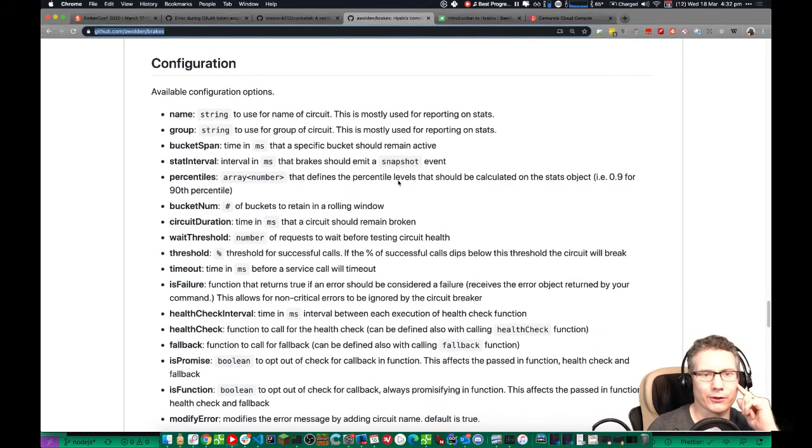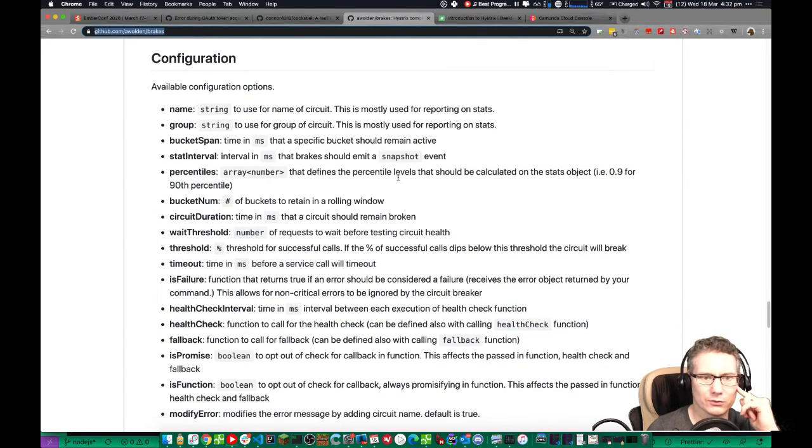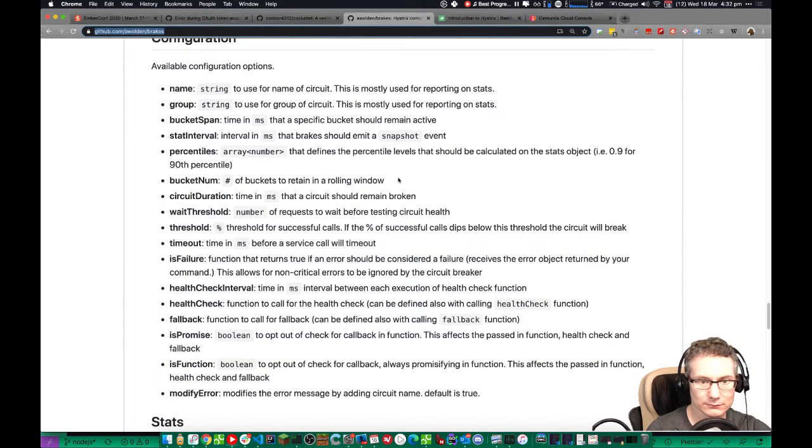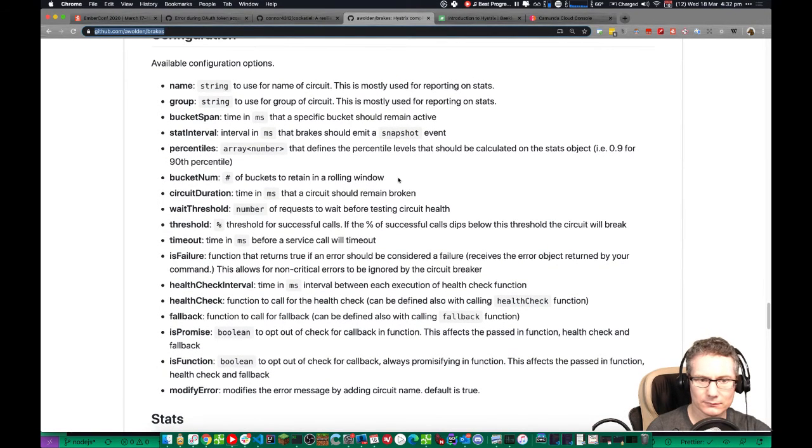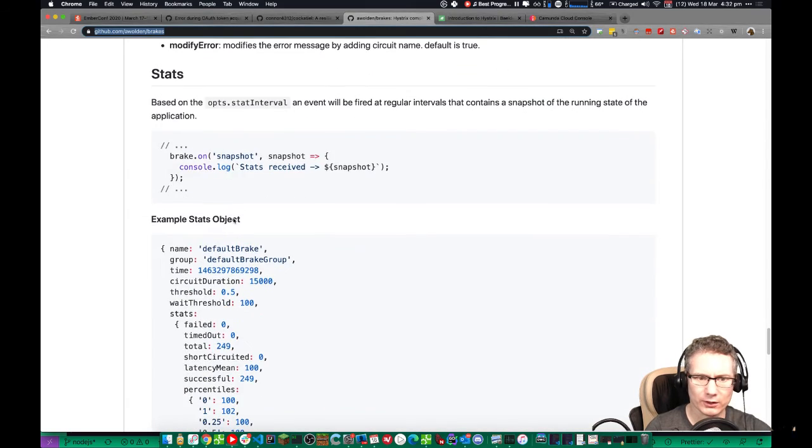Okay, we have some configuration options here. Here we go. Percentiles. Wow. I must be able to get back whether a circuit is open or not.